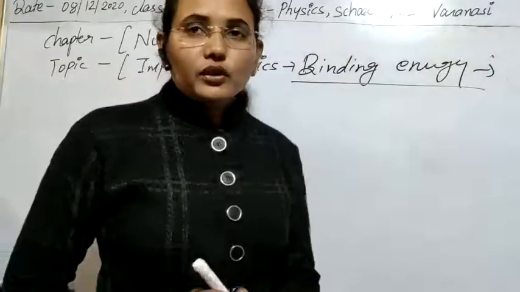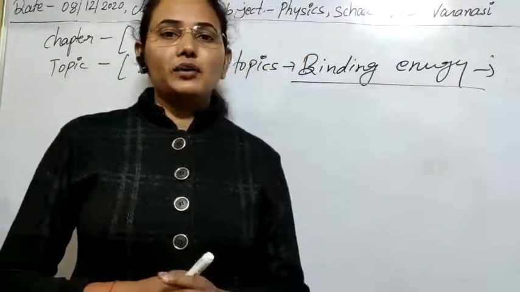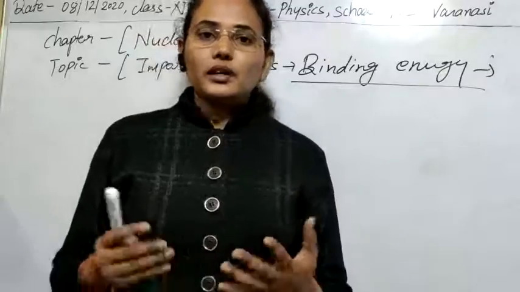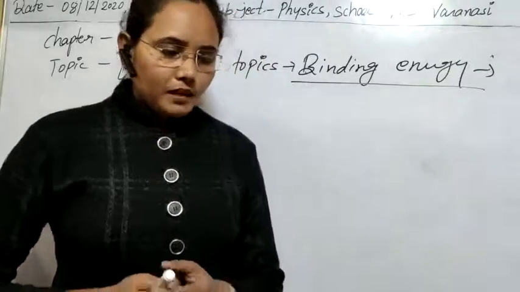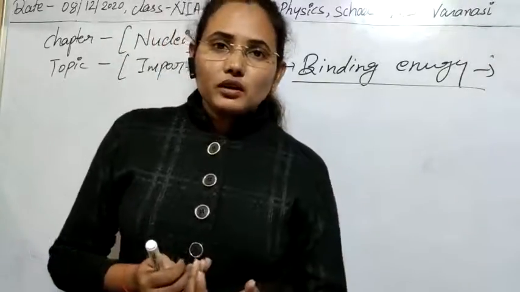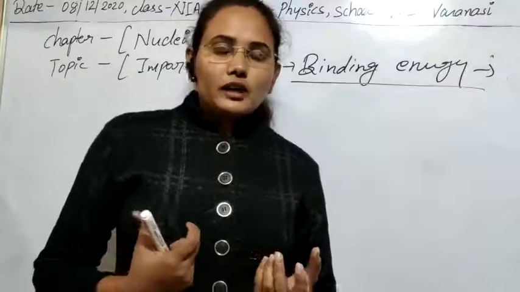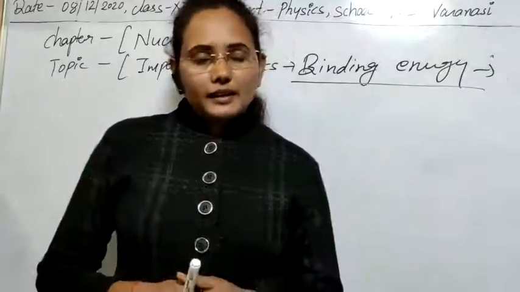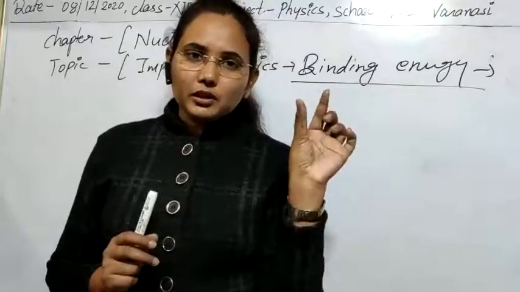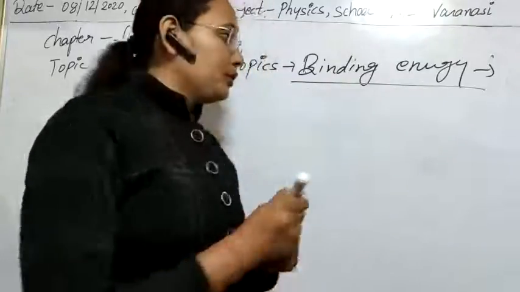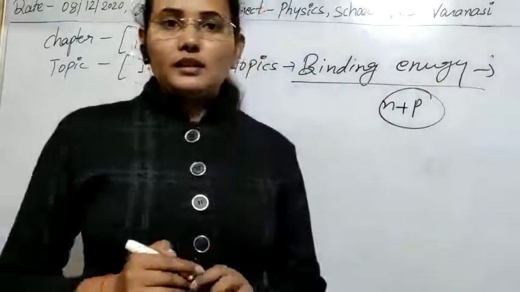In the nucleus, neutrons and protons are bound together, and we know that the nucleus is composed of neutrons and protons. Suppose we want to remove one nucleon. Neutrons and protons are collectively known as nucleons. One neutron or one proton is known as a nucleon. Clear? I think there is no confusion.